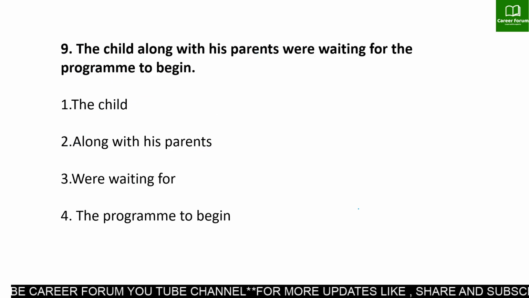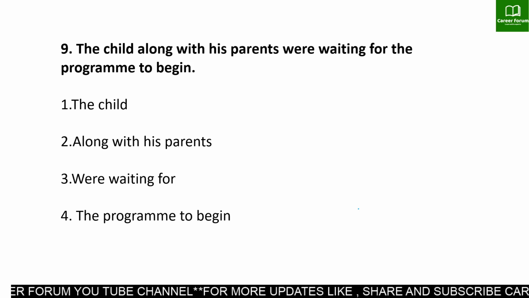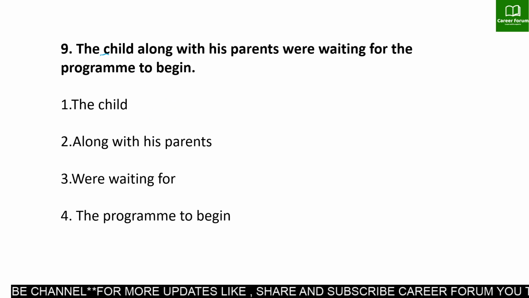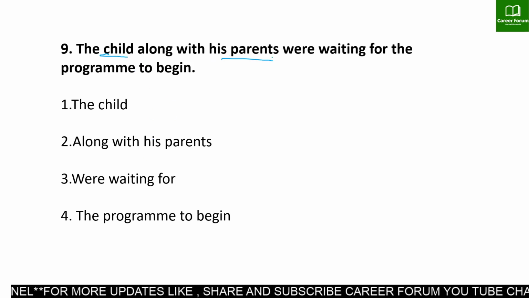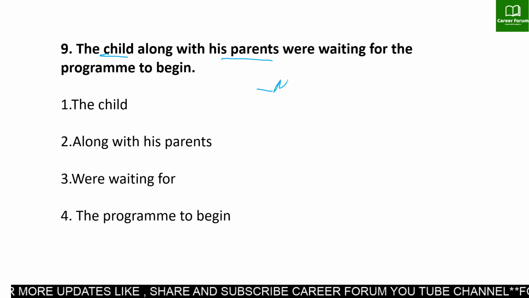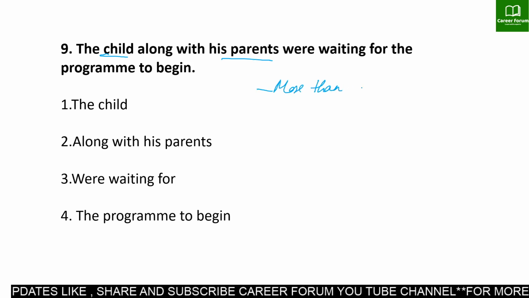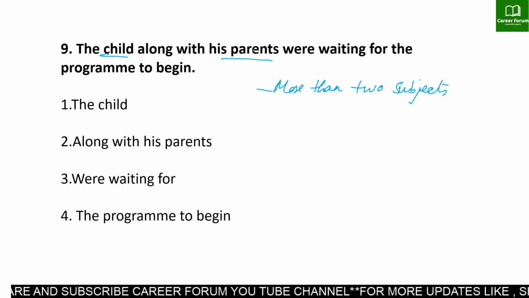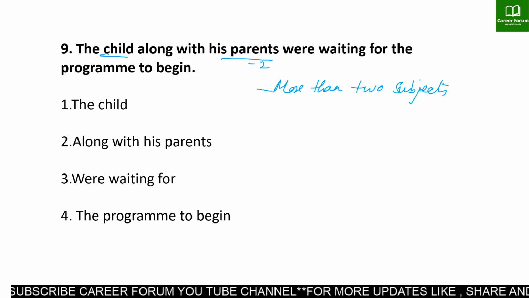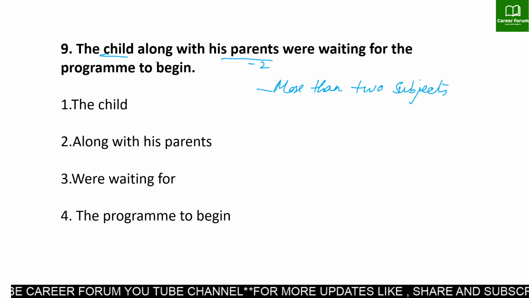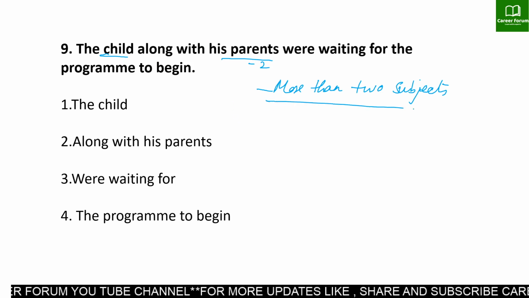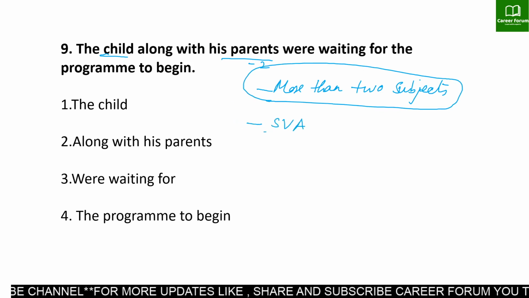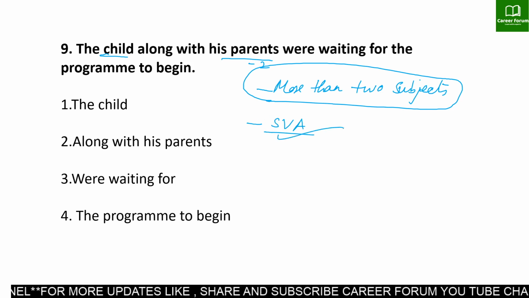So the sentence says, the child along with his parents were waiting for the program to begin. If we look at the sentence, we have two subjects here, the child and parents. So typically we have more than two subjects in this sentence. Parents means, of course, two, mom and dad, and this child. So we have three persons there. This is one of the important concepts of subject verb agreement. So basically the error is of subject verb agreement.